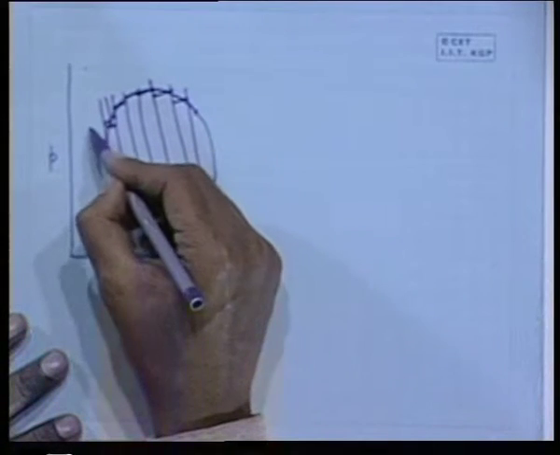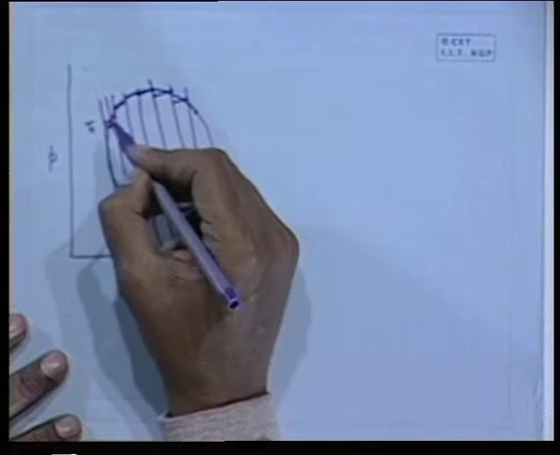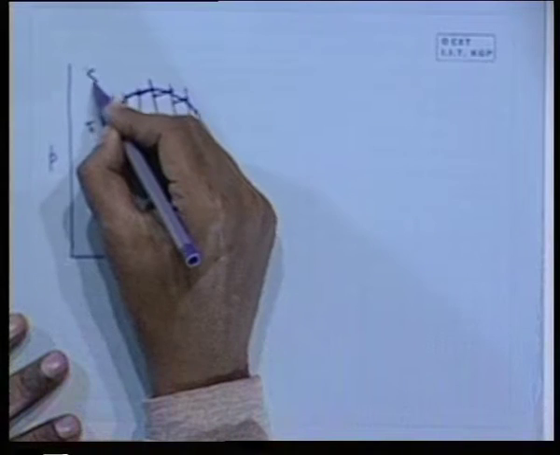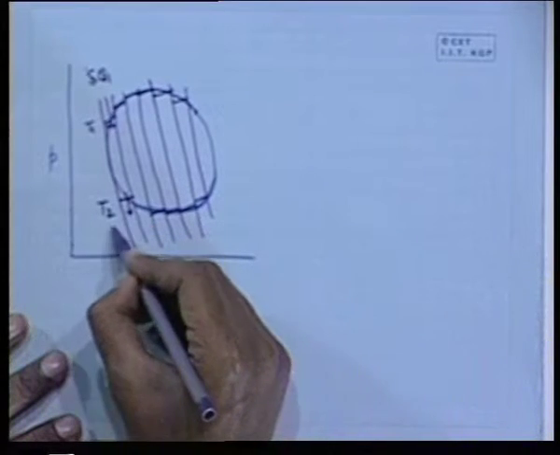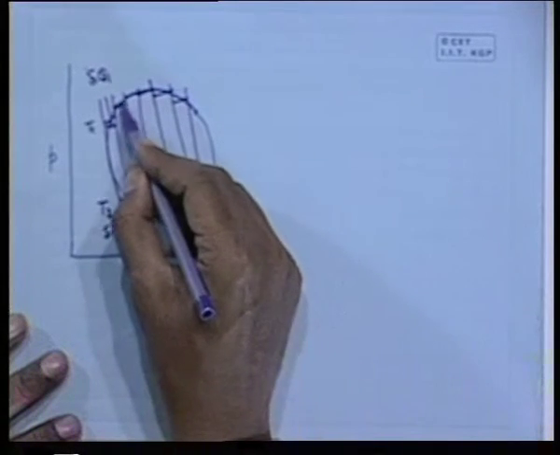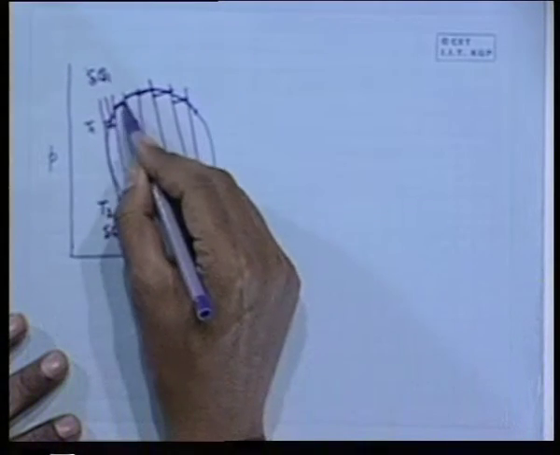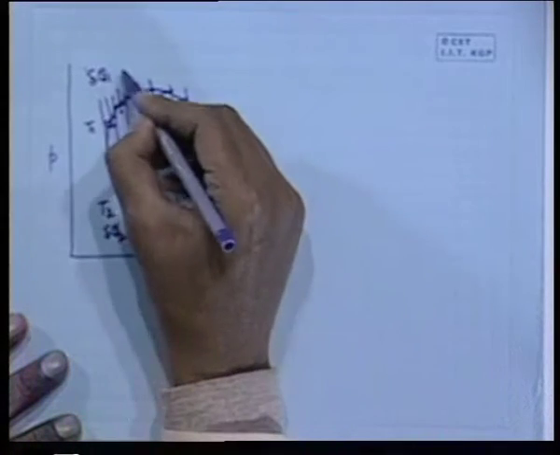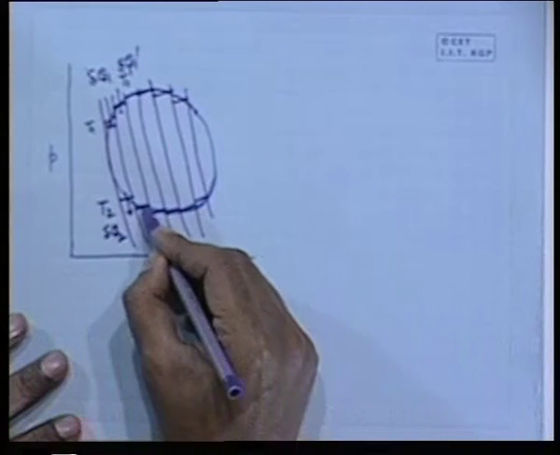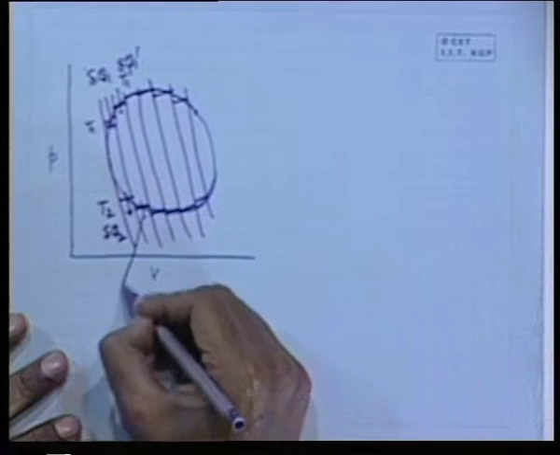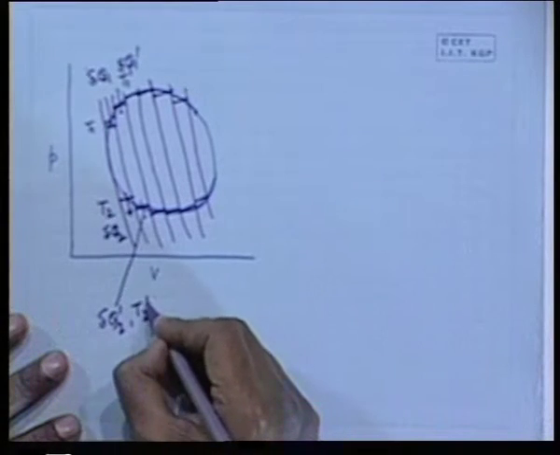Here we can consider heat being taken. Let this temperature be T1. This is a small part where the temperature can be considered constant at T1, the temperature at this location, and let the heat taken be delta Q1. Similarly, this temperature is T2 and the heat rejected is delta Q2. Again, for this next elementary Carnot cycle, let the heat taken be delta Q1 dash at temperature T1 dash, and similarly the heat rejected is delta Q2 dash at temperature T2 dash.